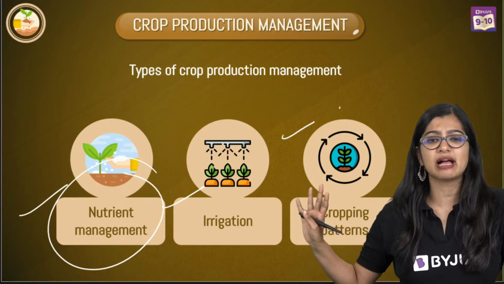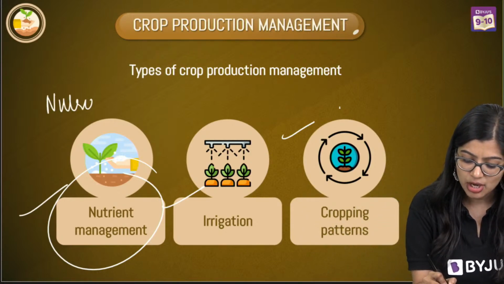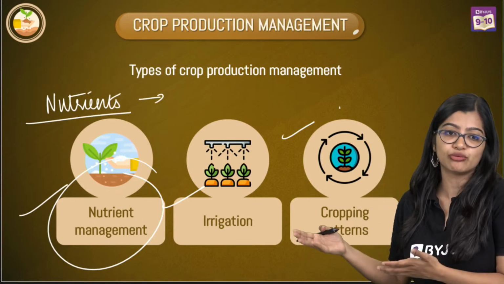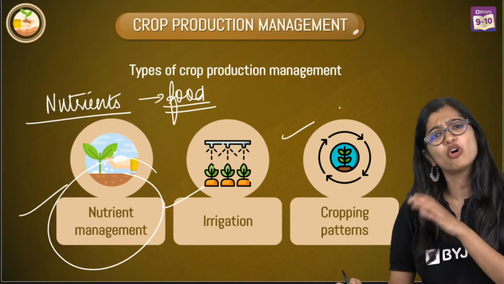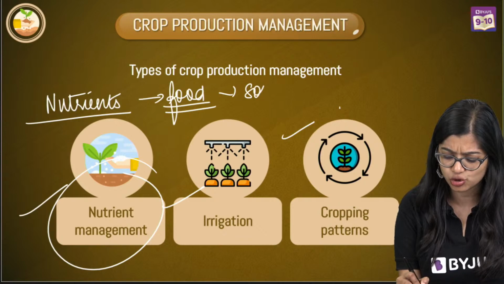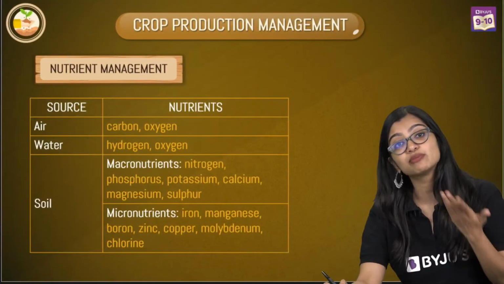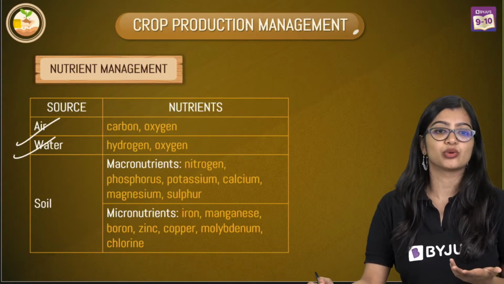Now this part of it is something that we are very familiar with, right? Because when we talk about nutrients, we know that nutrients are nothing but some important components. They are the food for the plants, right? So we see that these are the food for the plants, and more often than not, we find it in the soil, right? But the thing is, nutrients don't just come from soil. Nutrients can come from the air, it can come from the water also, right?